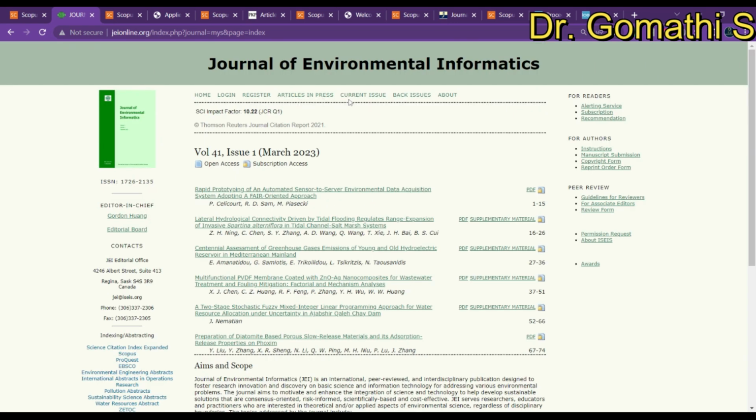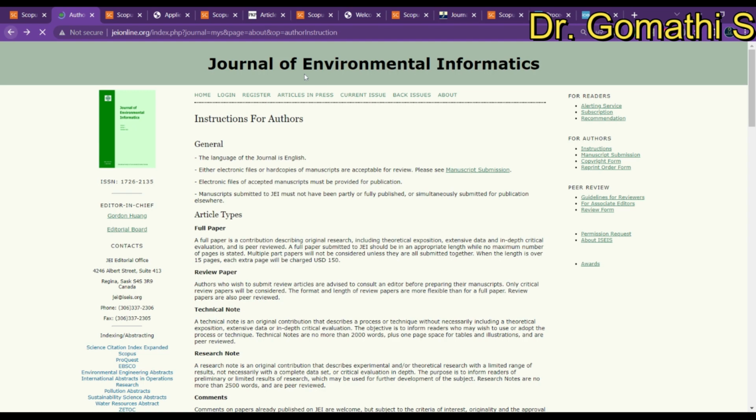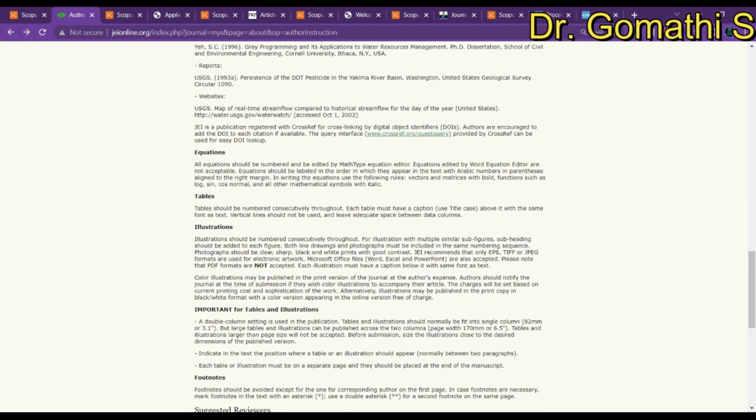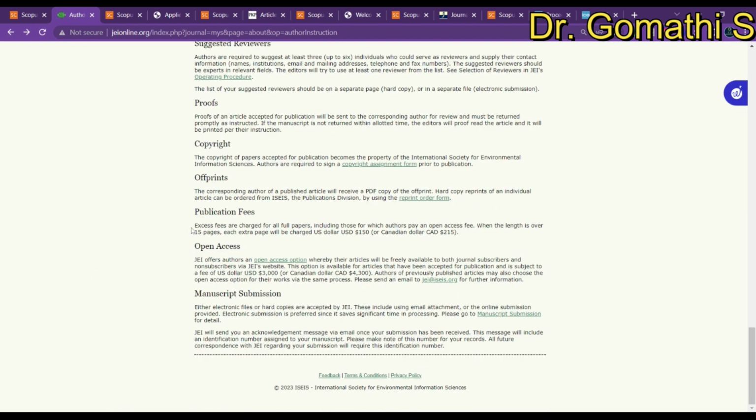What is the cost of the paper, how much we have to pay? Excess fees are charged for a full paper. If your paper is above 15 pages, you have to pay $150 for each extra page. If it is under 15 pages, you don't have to pay anything.